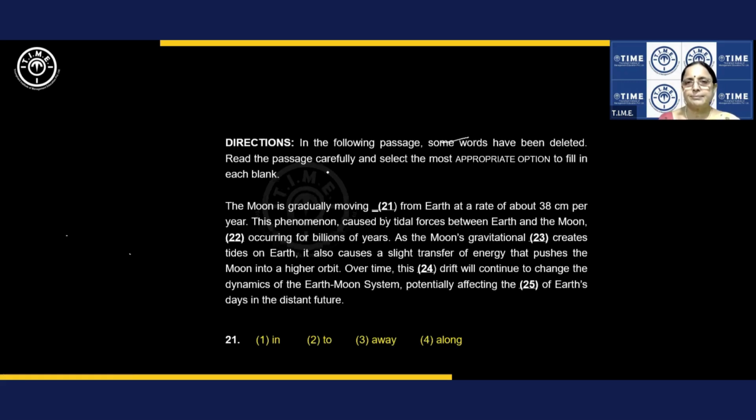Next one. This is closed text. Some words have been deleted. Read the passage carefully and select the most appropriate option to fill in each blank. So the strategy here is don't stop at the blank and don't go to the choices and fill the blank. That won't work. You have to read the entire paragraph, know what the paragraph is about, and then stop at the blank and pick the answer.